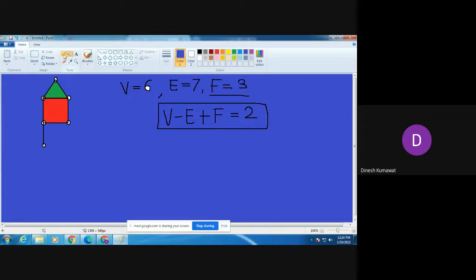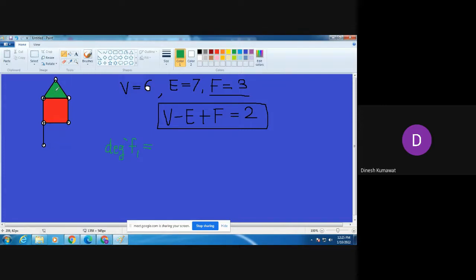Now we need to calculate the degree of this green face, which I call F1. We just count the number of edges around this face.